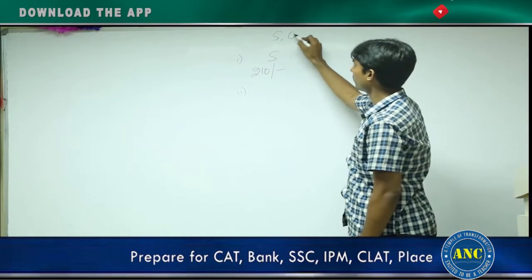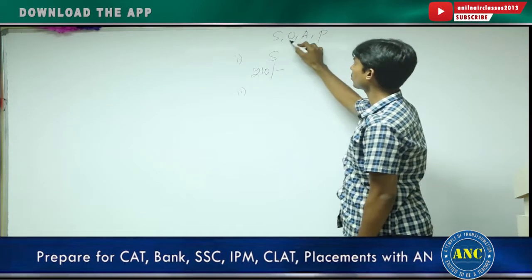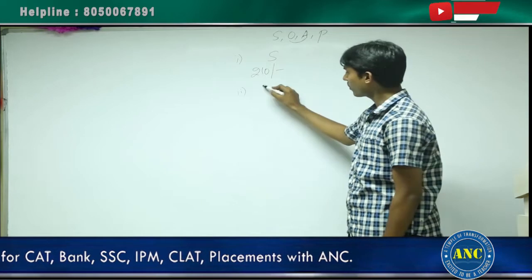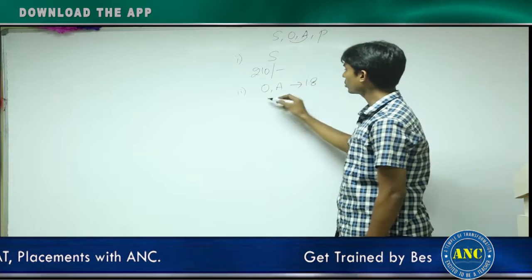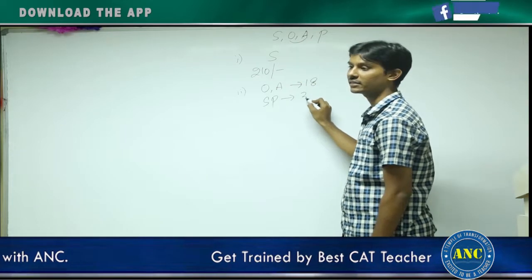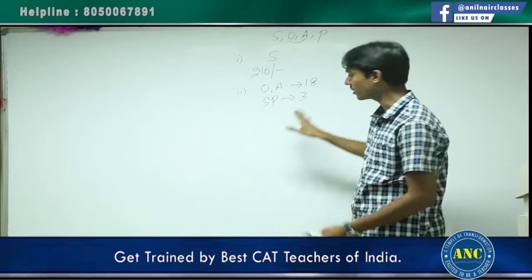Letters to be formed are S, O, A and P. Ovals are O and A. Right? The total number of ovals obtained is 18. Remaining 3. But actually you cannot tell it as remaining 3.